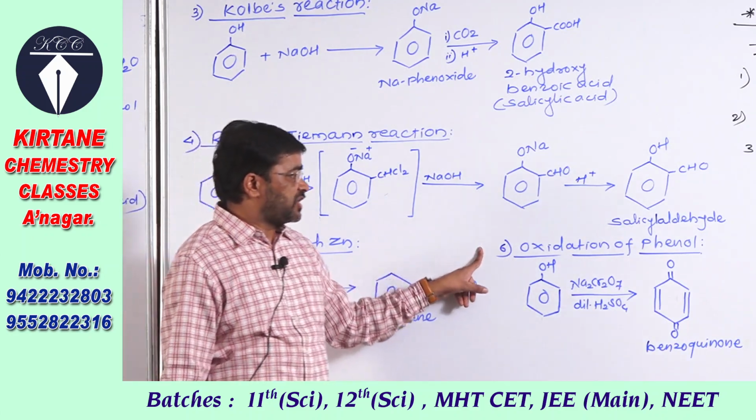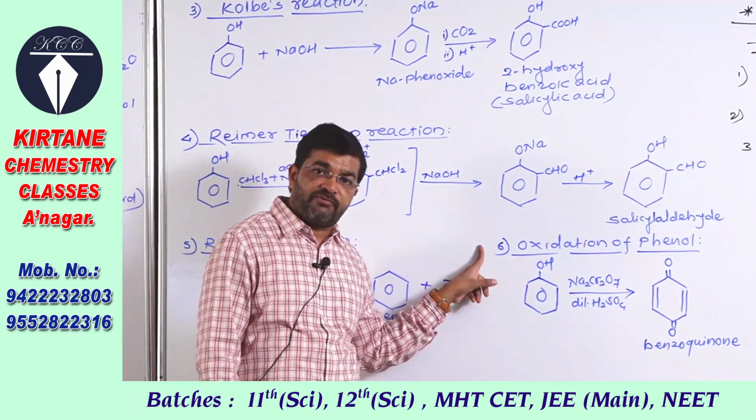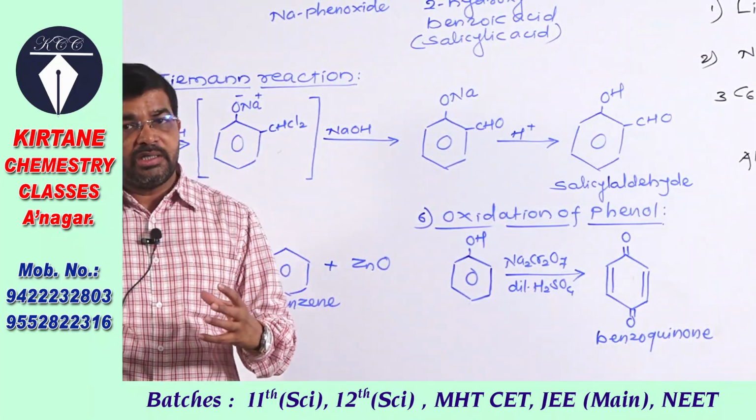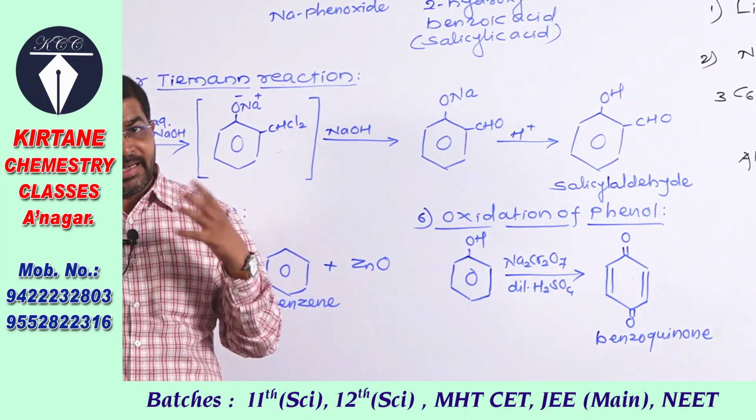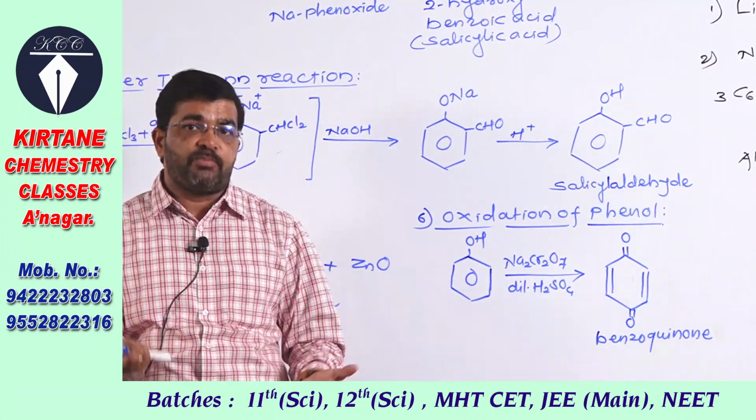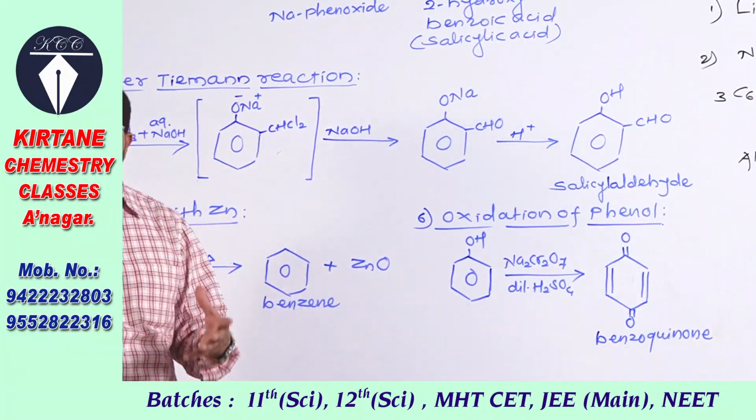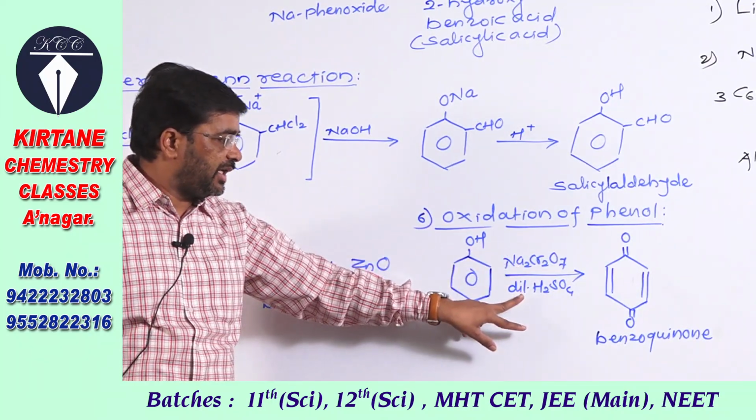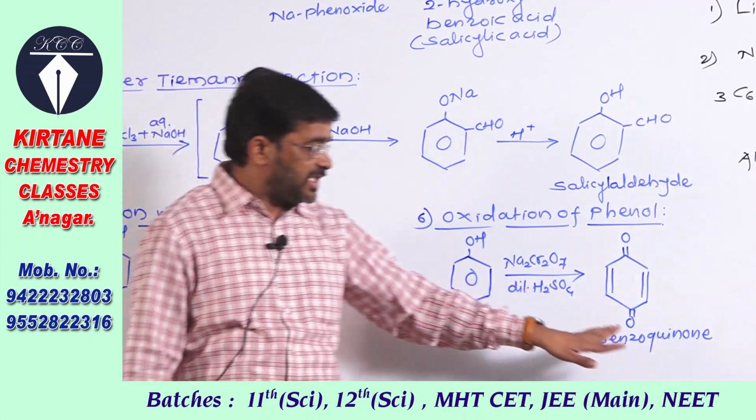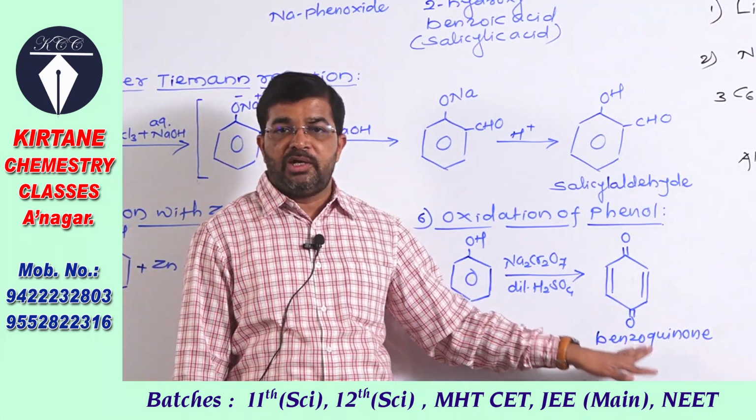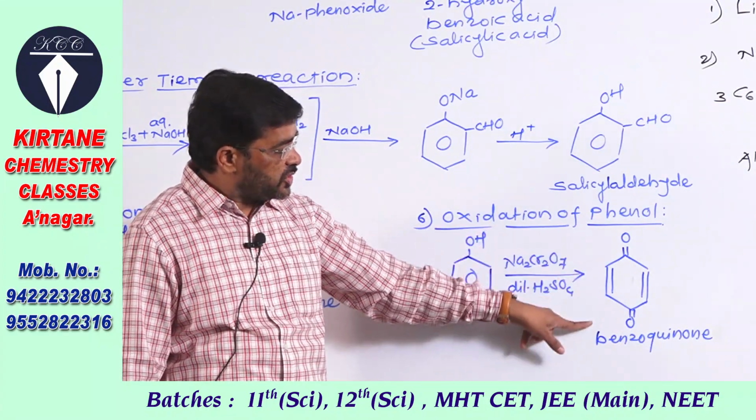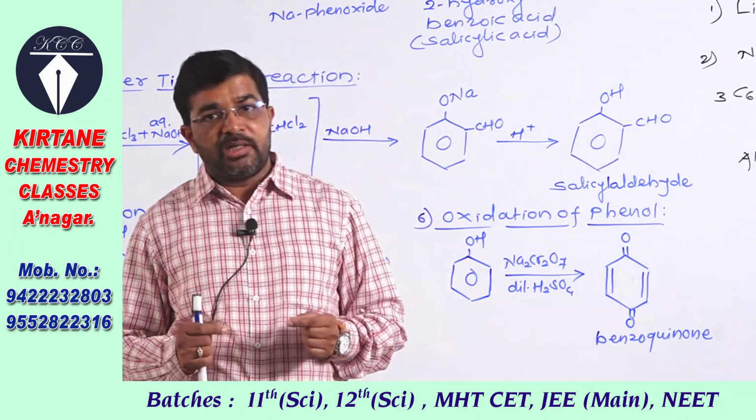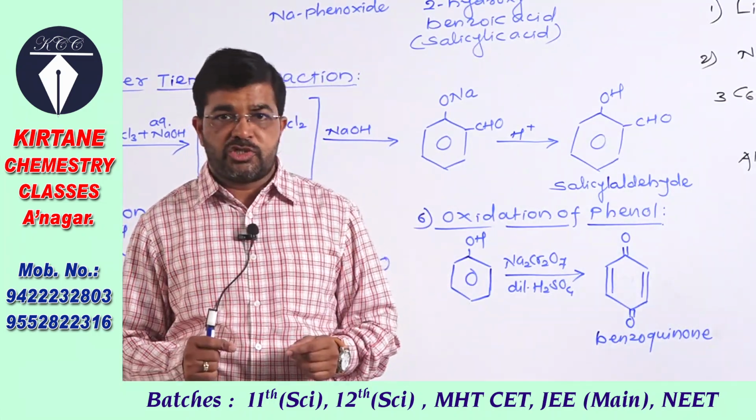So when phenol is heated with zinc dust, it produces benzene. And the last reaction of phenol is oxidation of phenol. I have told you in physical properties, when phenol is exposed to air and light, that is when it is exposed to the atmosphere, it changes to pink color due to oxidation, or when it is oxidized by sodium dichromate in dilute H2SO4, it oxidizes into benzoquinone, and this is the structure of benzoquinone. So these are the chemical properties of phenol, or the reactions of phenol.